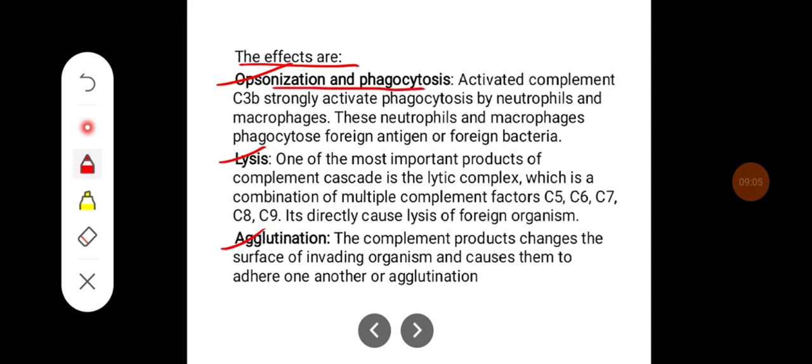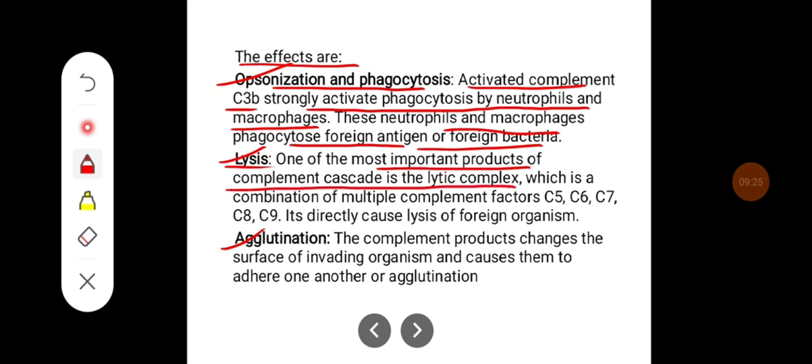Opsonization and phagocytosis: activated complement C3b strongly activates phagocytosis by neutrophils and macrophages. These neutrophils and macrophages phagocytose foreign antigen or foreign bacteria. Second one, they lead to lysis. One of the most important products of the complement cascade is the lytic complex, which is a combination of multiple complement factors C5, C6, C7, C8 and C9. It directly causes lysis of the foreign organism.